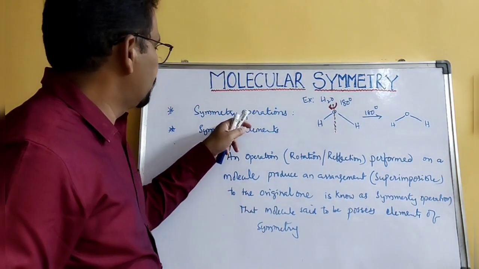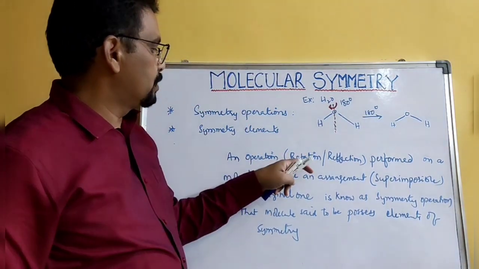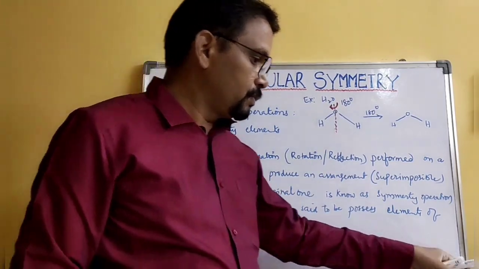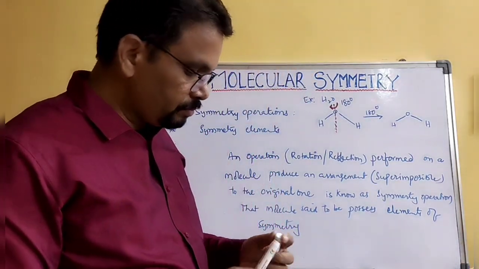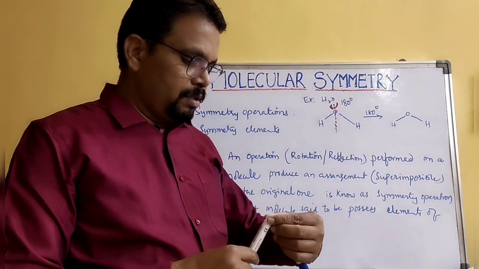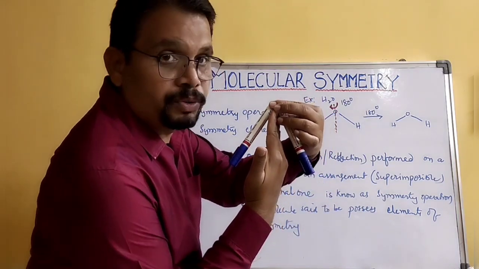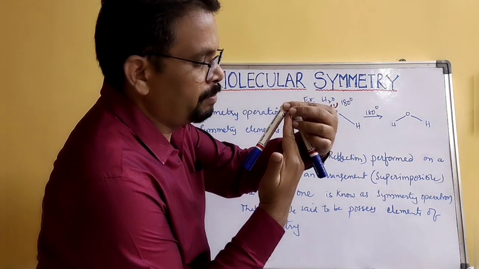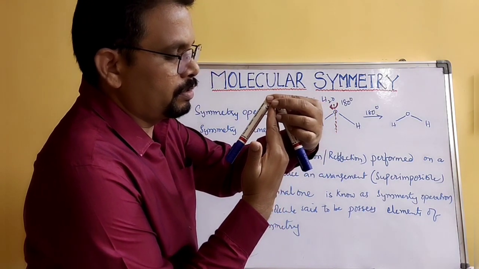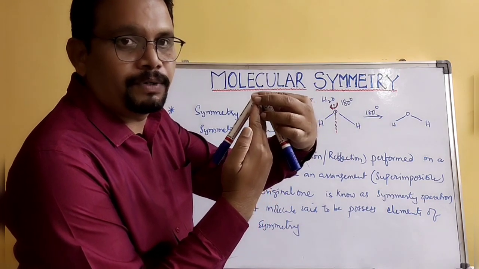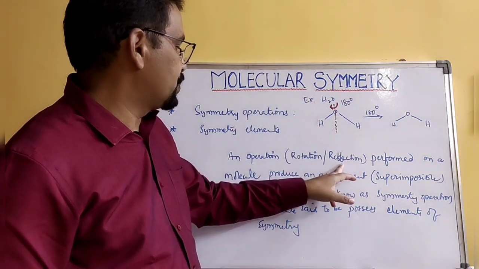Is it clear, the definition? An operation may be a rotation or a reflection. Reflection means that when you put a mirror in between, this half exactly reflects the other half. So that is the reflection.